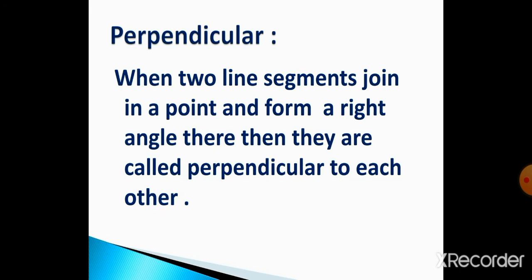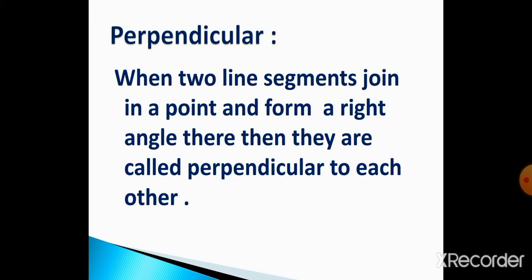Now we have completed all the triangles, and now we will go for the perpendicular. Perpendicular is also very interesting. So let's read what this is. When two line segments join in a point and form a right angle, then they are called perpendicular to each other.